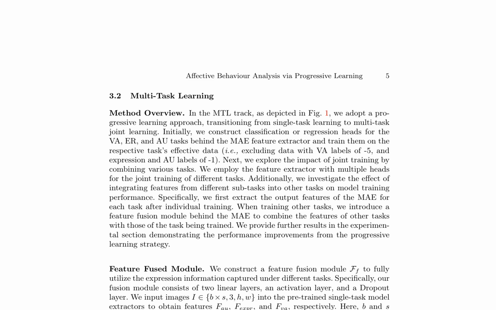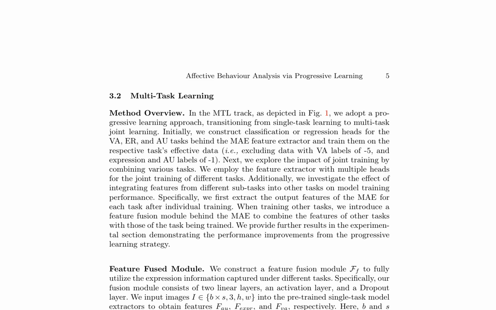The authors propose a progressive learning approach for affective behavior analysis via multitask learning (MTL) and compound expression recognition. In the MTL track, they transition from single-task learning to multitask joint learning, using a feature extractor with multiple heads for different tasks. The authors explore the impact of joint training and feature fusion on model performance.